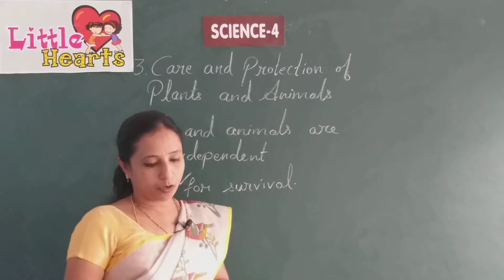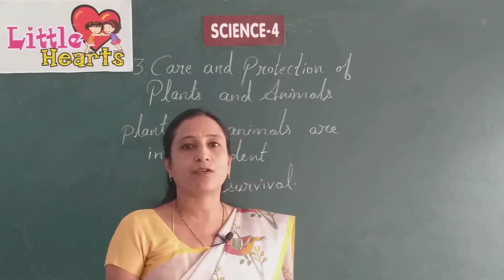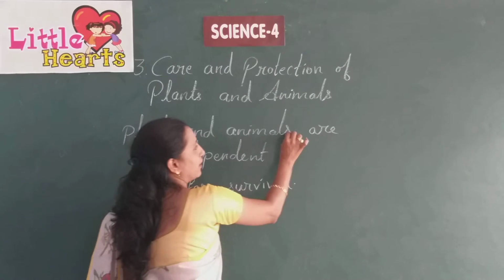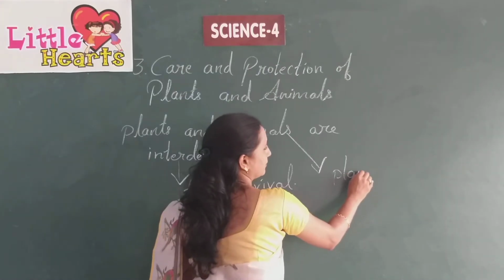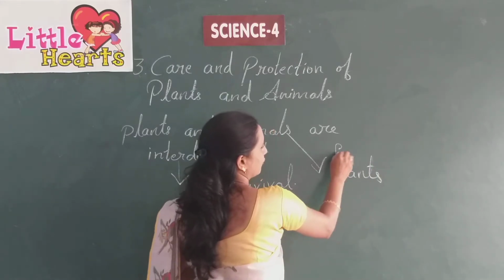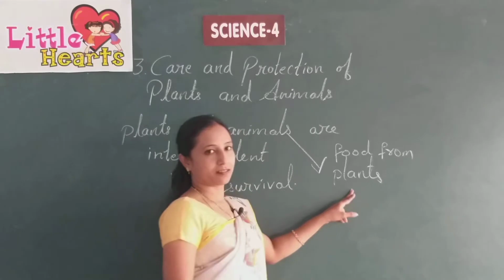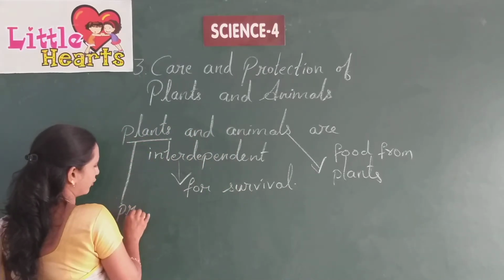Also, plants are the only things which can produce their own food. So animals get food from plants, and plants prepare their own food.